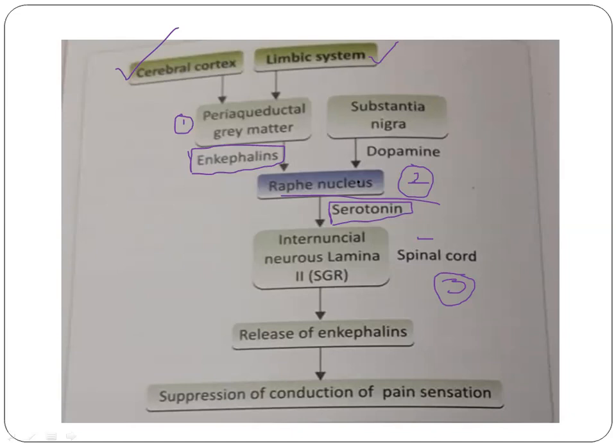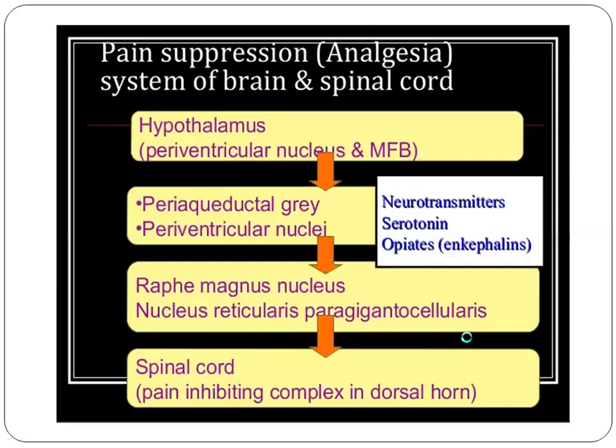From the raphe nucleus, the next neurons originate and terminate in the pain inhibitory complex in the dorsal horn, that is in lamina 2 and 3, where they secrete serotonin. This serotonin stimulates the pain inhibitory complex of the dorsal horn, which forces them to secrete enkephalins, and hence suppression or blockage of pain occurs.